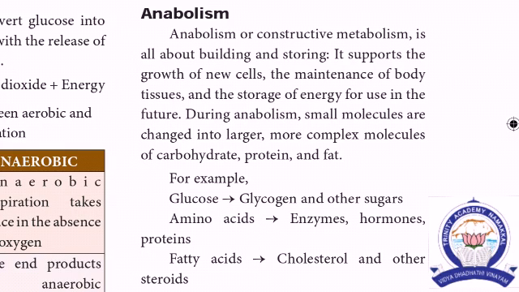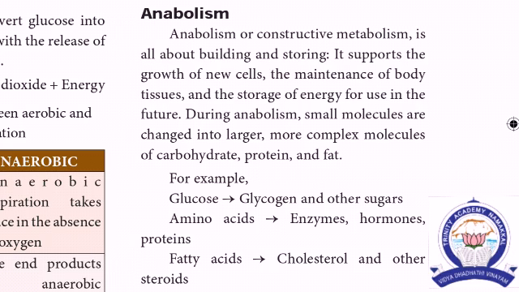Anabolism means constructive metabolism. Constructive means a building method. நம்ம பாடியில் உருவாக்கக்கூடியது. The glucose is modified into glycogen and other sugars. The glycogen and other sugars are stored in our liver and muscle for future use. The new cells are grown in this anabolism.